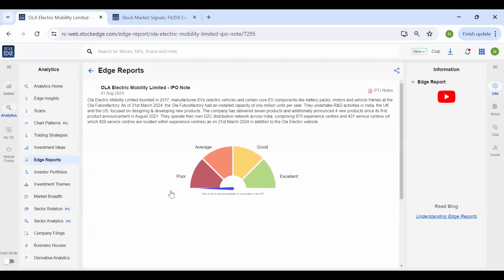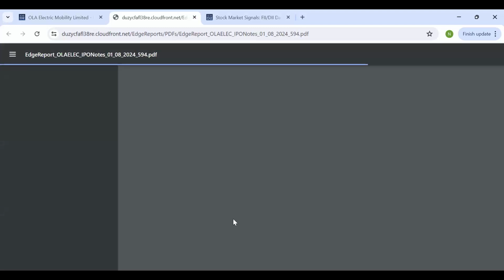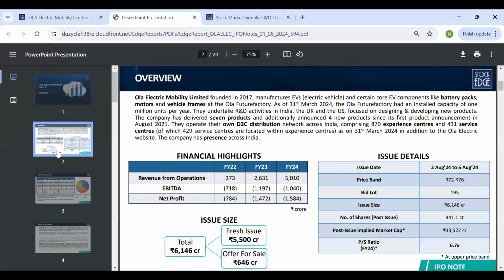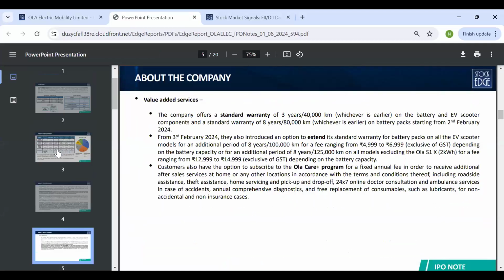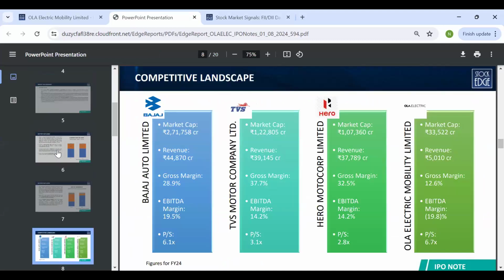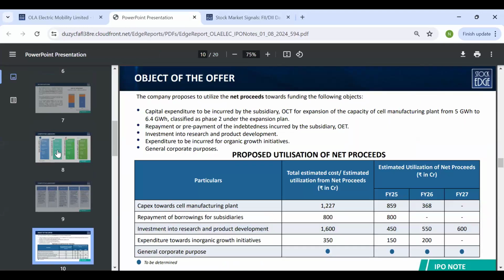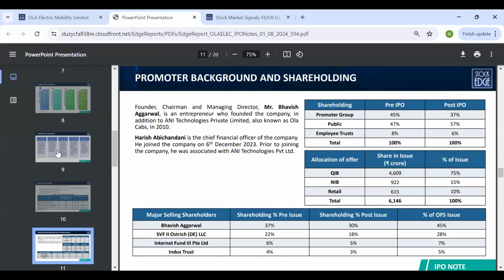So if you click on this, it will take you to this IPO note where we provide you a snapshot of what this company does. And when you click on this report, this is a detailed analysis of the company, an overview of the company, the sectoral analysis. We also do a peer-to-peer analysis. So if you can see, the competitors are Hero, TVS, and Bajaj. So we also do a comparative analysis, why the company is coming up with the IPO, who the promoters are.